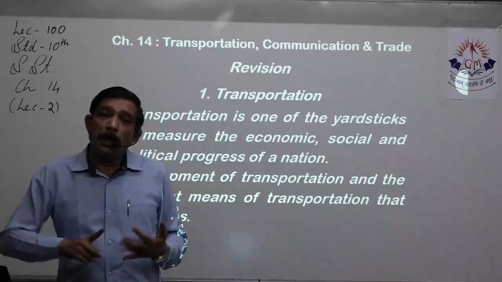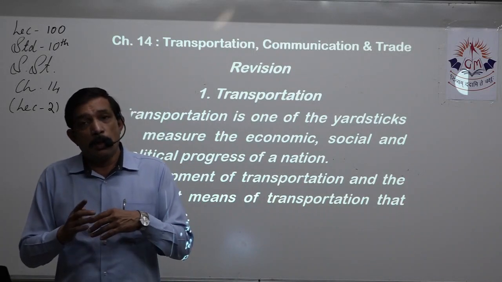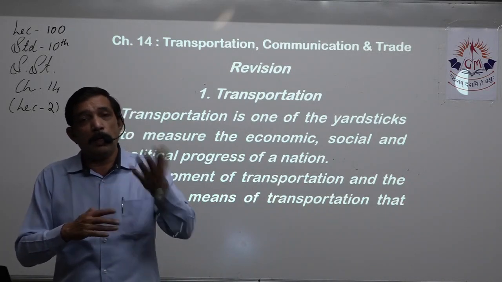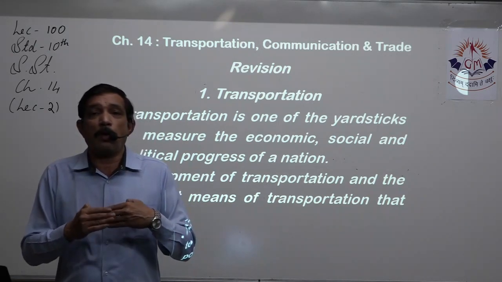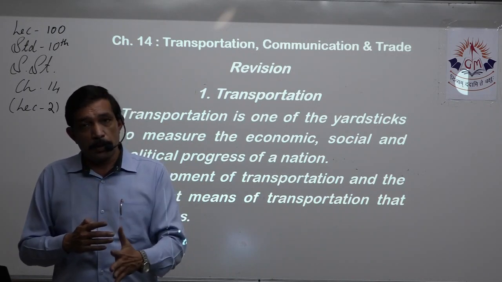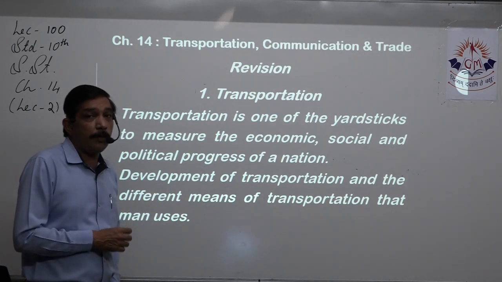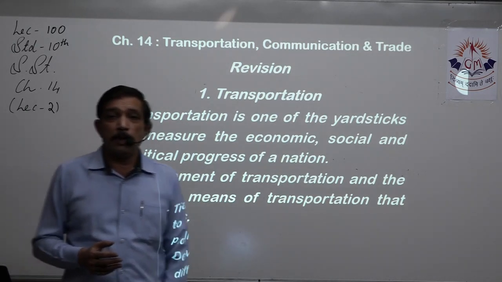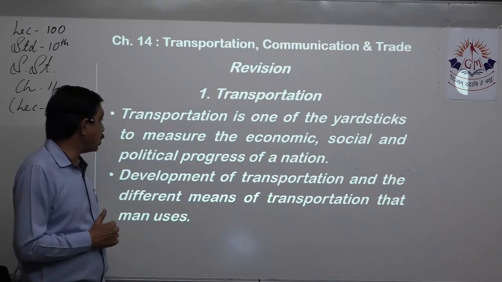So we have economic development, first we have economic growth, then we have an increase in the standard of living. So we have quite moderate and quite stable economic progress, right? So transportation is one of the yardsticks with which we measure the political stability, we measure the economic progress of a country, social development of a country.